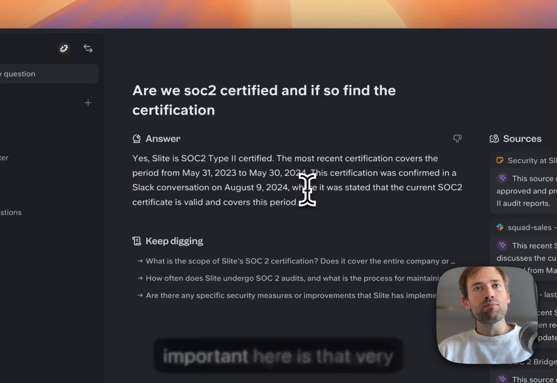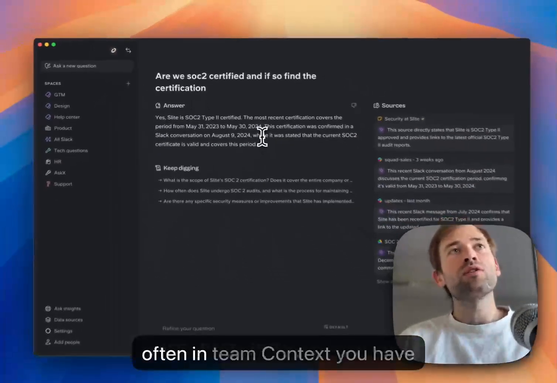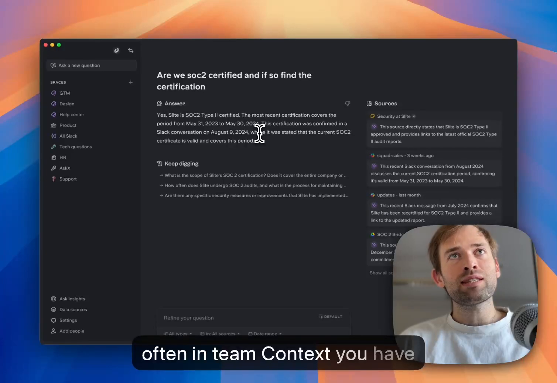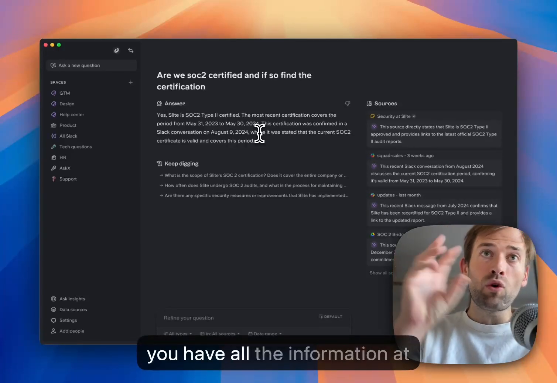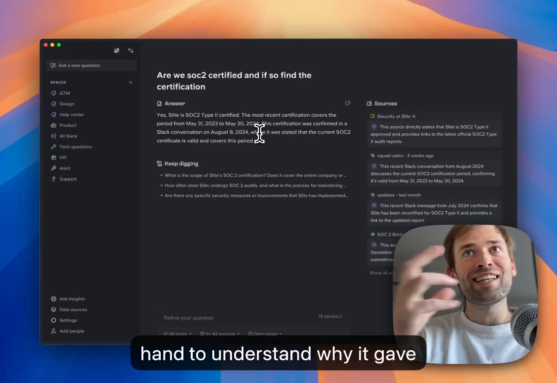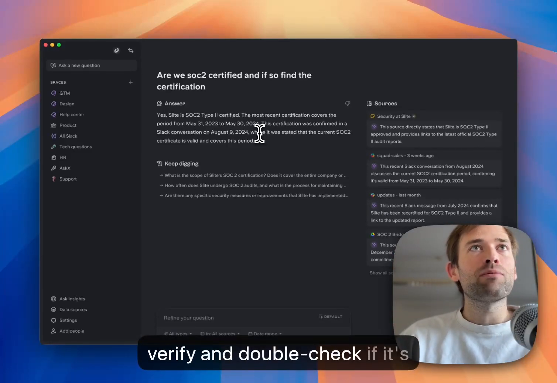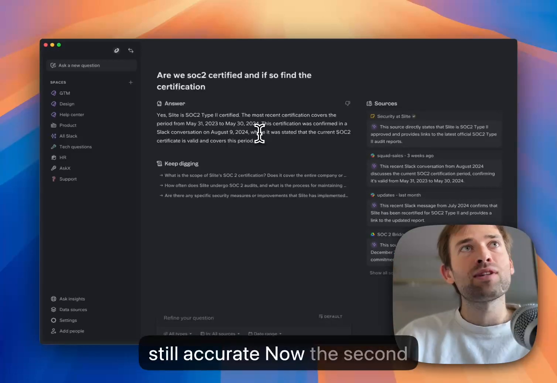But the thing that is really important here is that very often in team context, you have contradiction, and so we really optimize the experience so that you have all the information at hand to understand why it gave you the answer, and you can verify and double check if it's still accurate.